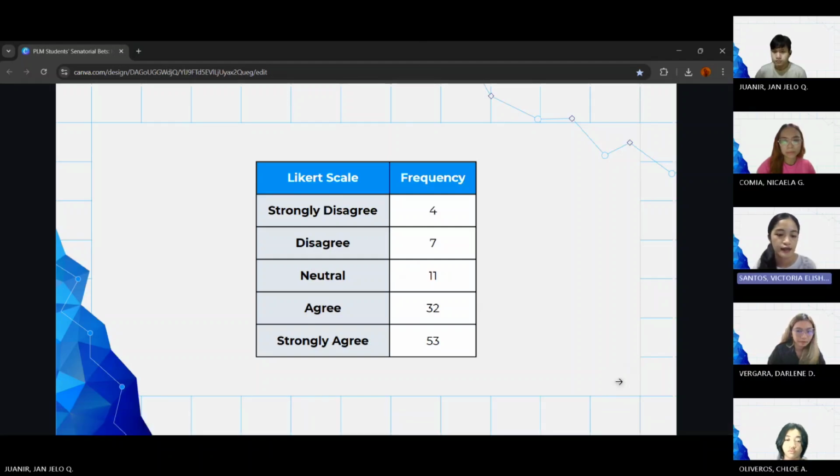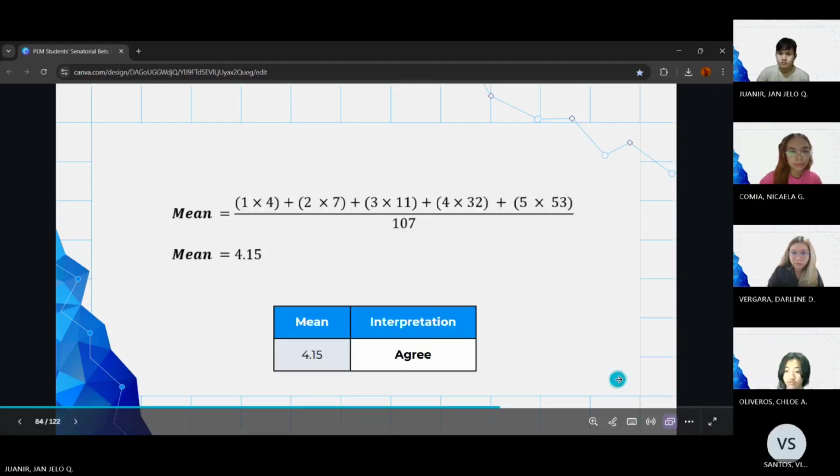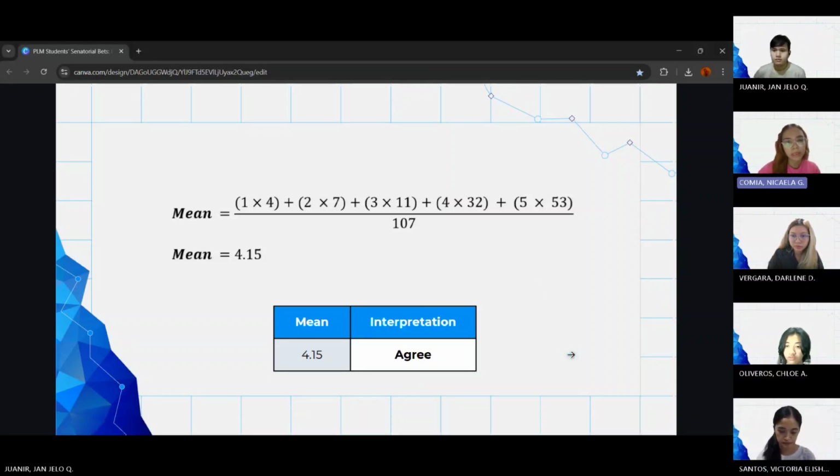For the frequency, the majority of the respondents agree with the prompt, with 53 strongly agree, 32 agree, and 11 neutral. All of the options were chosen. So again, to get the central tendency, we multiply each rating by how many people chose it and add them all up, then divide by the total number of respondents. For this one, we get a 4.15 mean, which lies under the interpretation of agree.